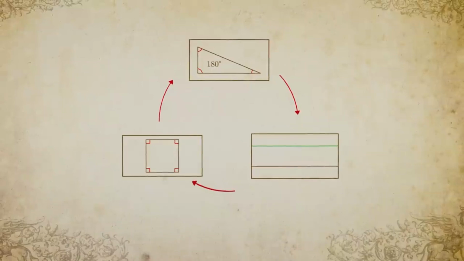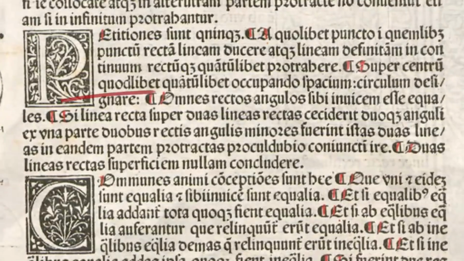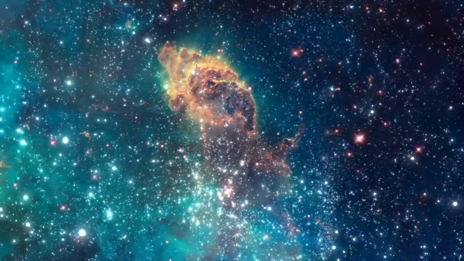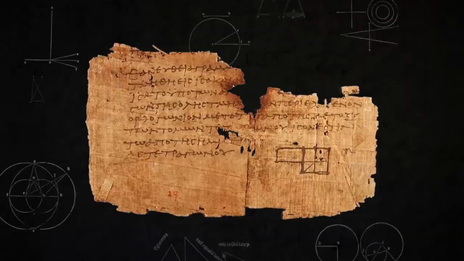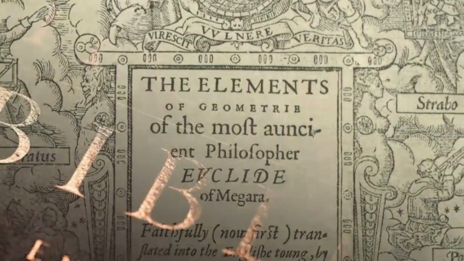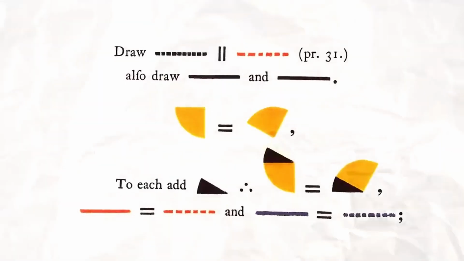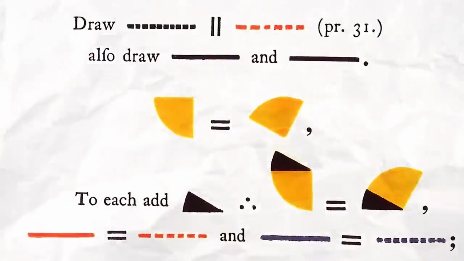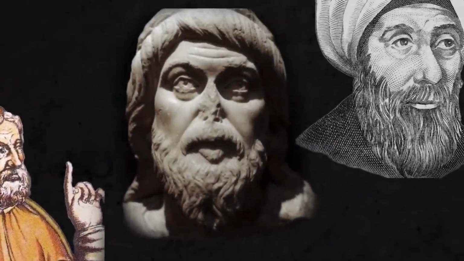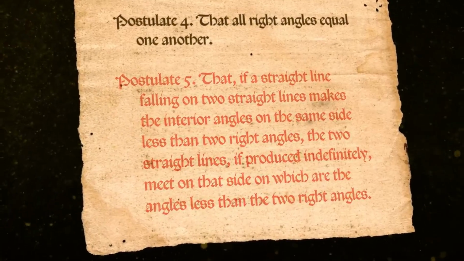The simplicity of Euclid's postulates is part of their genius. From seemingly self-evident truths, such as the idea that a straight line can be drawn between any 2 points, emerged a universe of discovery. His work has influenced not only mathematics, but also fields like architecture, engineering, physics, and even philosophy. The axiomatic method he pioneered, building complex systems from basic principles, remains a cornerstone of logical reasoning and scientific inquiry.